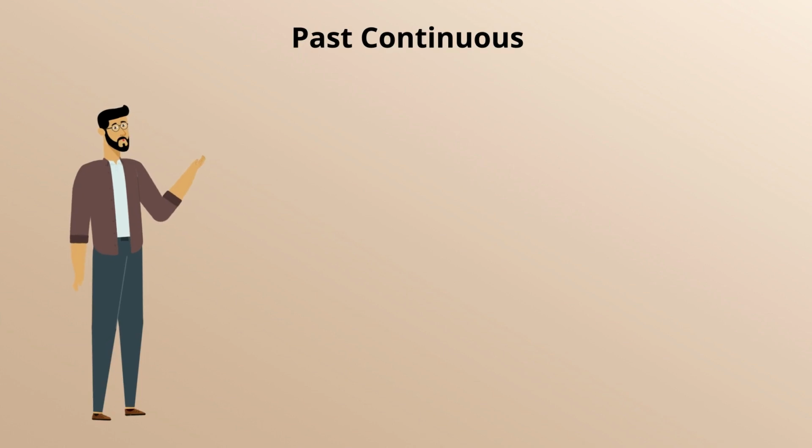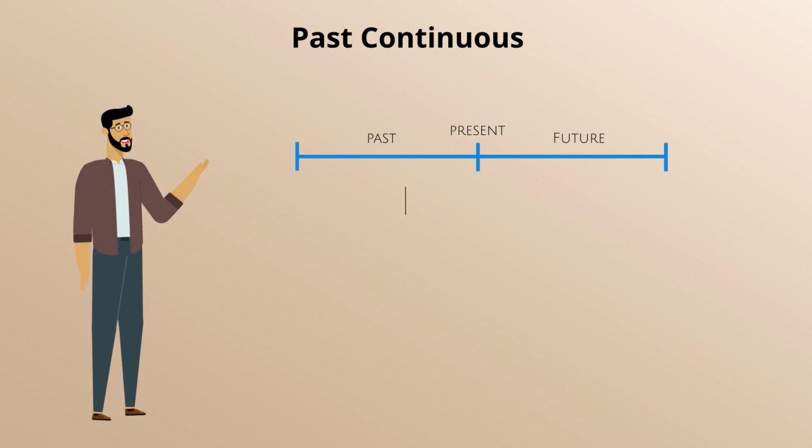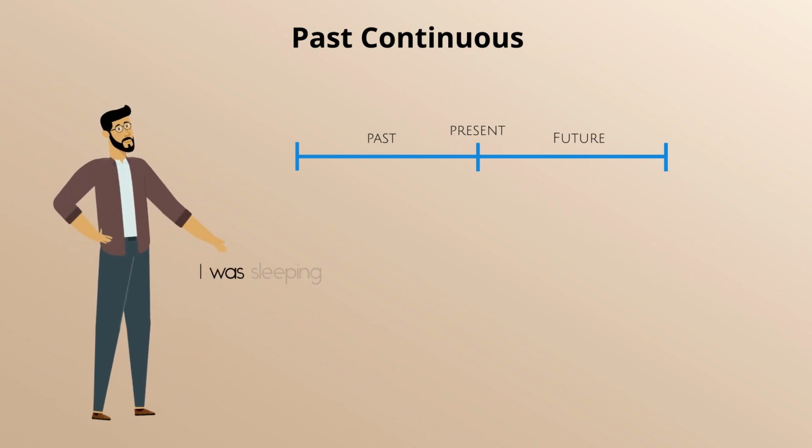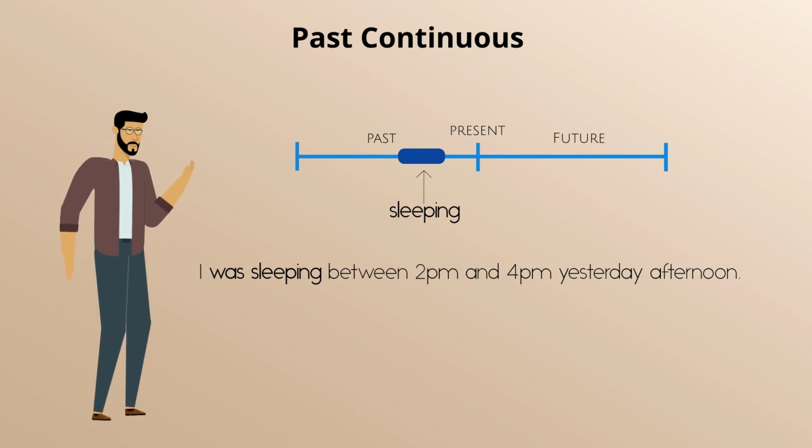past continuous, to talk about an action, or event, that was happening at a particular time in the past. For example, I was sleeping between 2 p.m. and 4 p.m. yesterday afternoon.